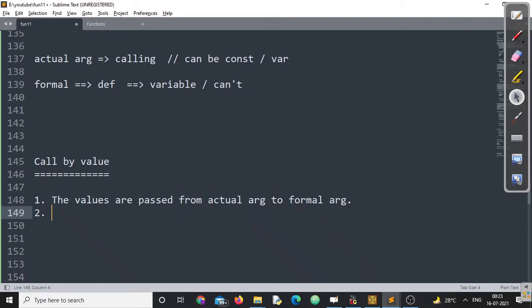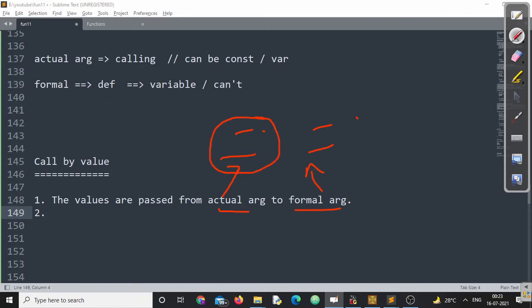Number two. Whenever I am passing a value from the actual argument to the formal argument, the question is, for both these variables, will different memory locations be created or the same memory location? Do they share the same memory location or different memory locations?